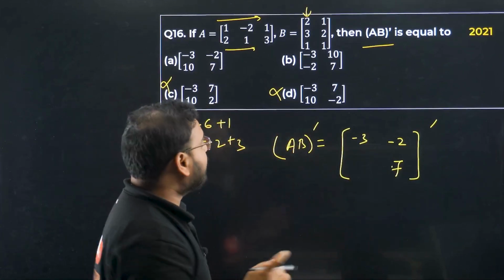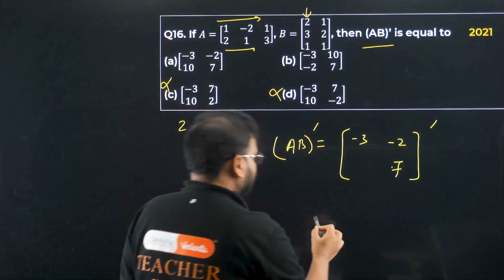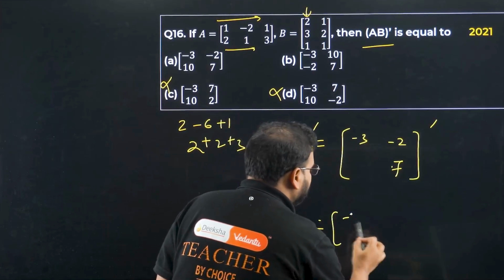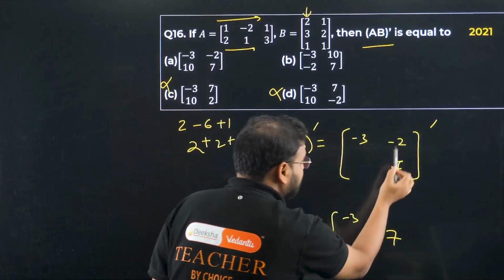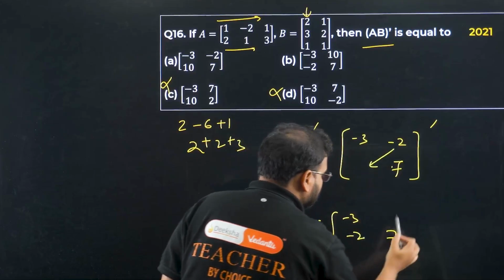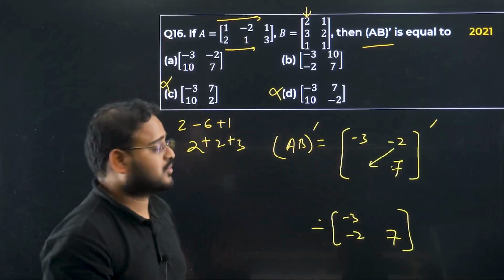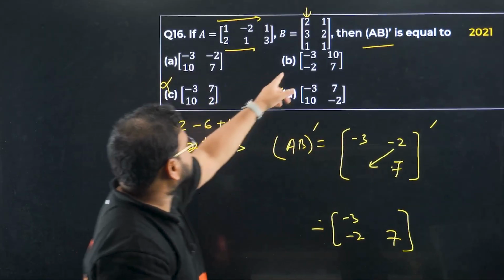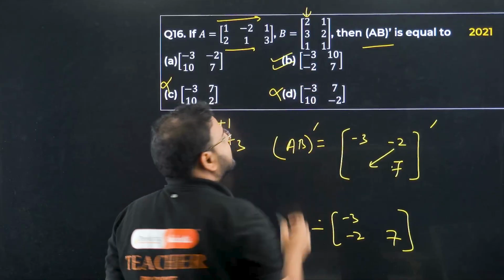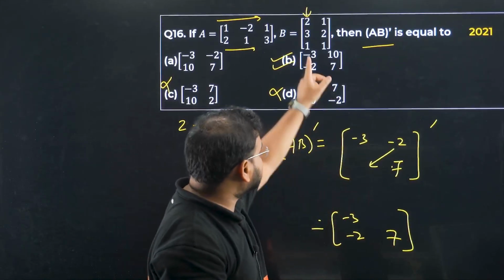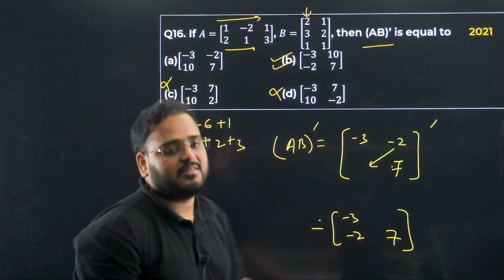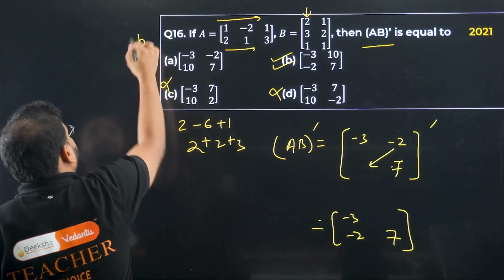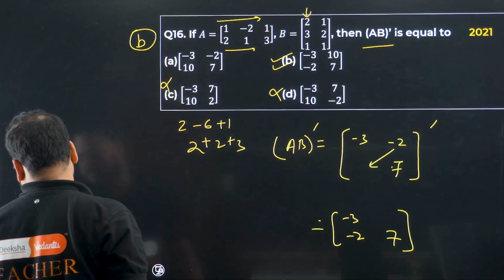Okay, now we want the transpose actually. So my final answer will be what? Minus 3 here, 7 here, but this minus 2 will come over here. So minus 2. Now look for the option. What is the option? So this is option B. Check this out. Your terms are matching. Minus 3 is matching, minus 2 is matching, and 7 is matching. This is good enough. Option B is correct. I'm going to erase the other markings.